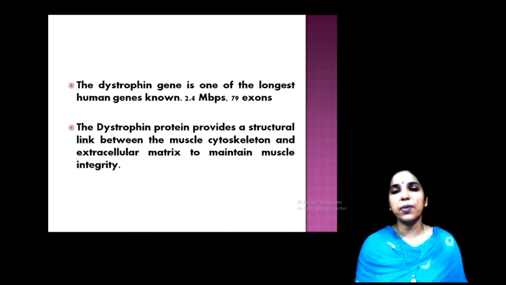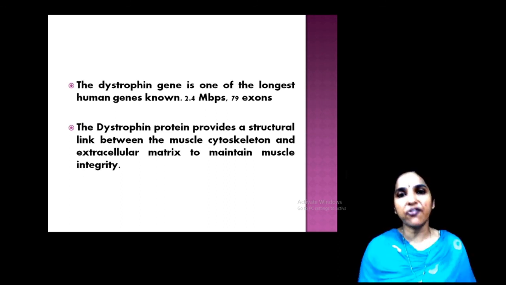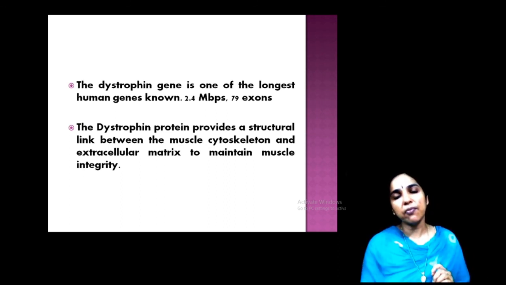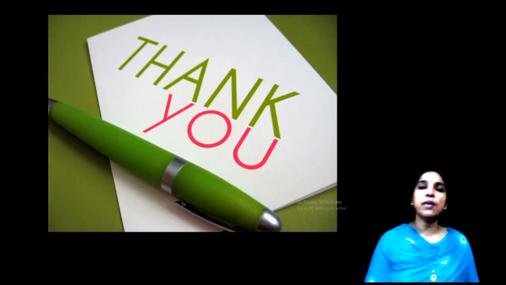If this DMD gene is mutated, its production is affected or the protein becomes non-functional, and then the muscles become fragile. Clear? So that's all about muscular dystrophy.